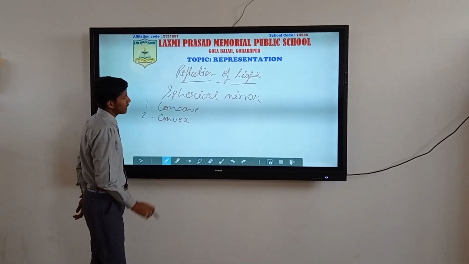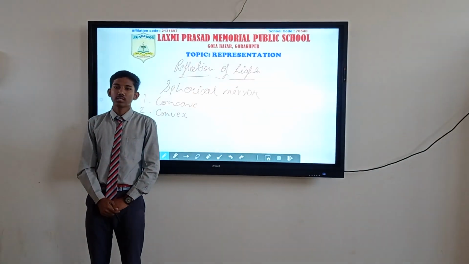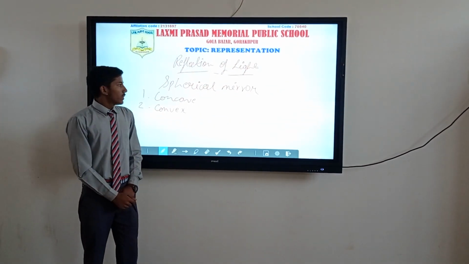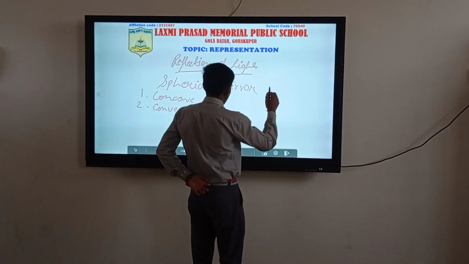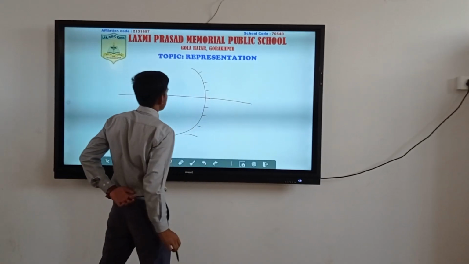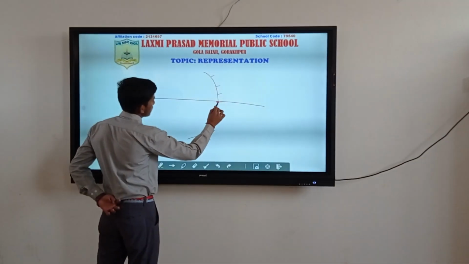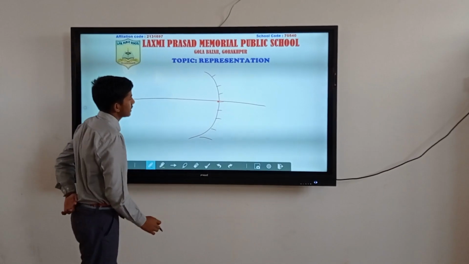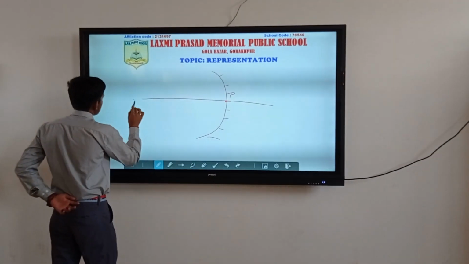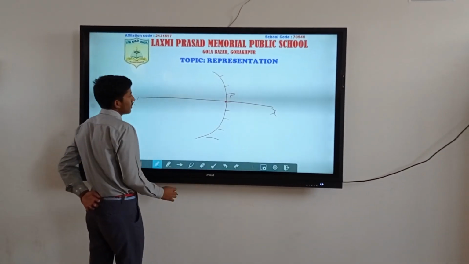In a concave mirror, the outer surface is polished and the reflection takes place on the inner surface. The line which divides the spherical mirror into two equal parts, and the point where it cuts the spherical mirror, is the pole. This is the principal axis. The pole is denoted by P.